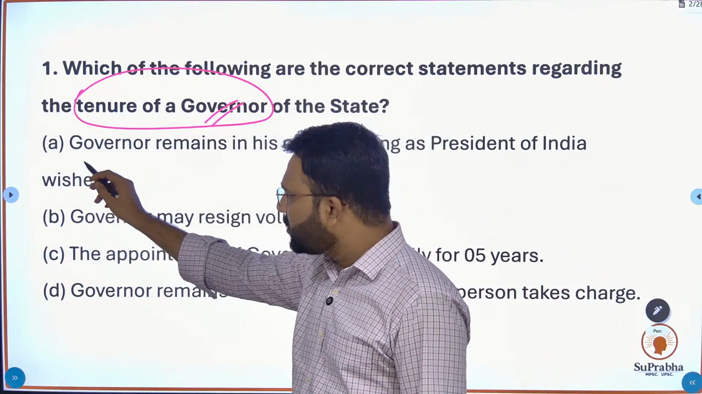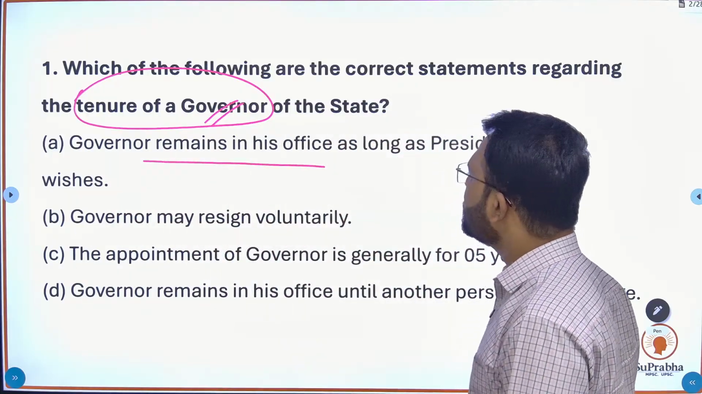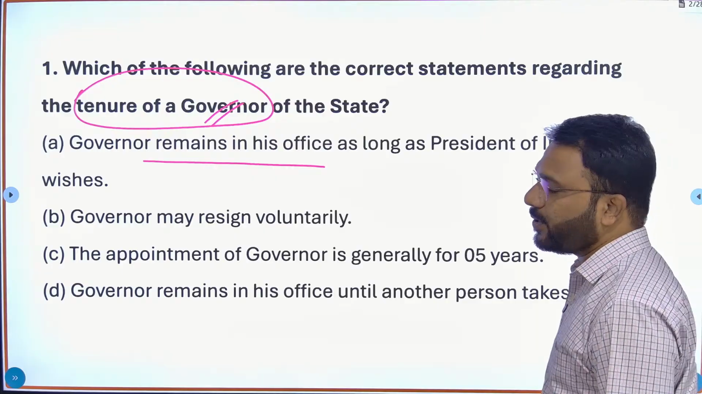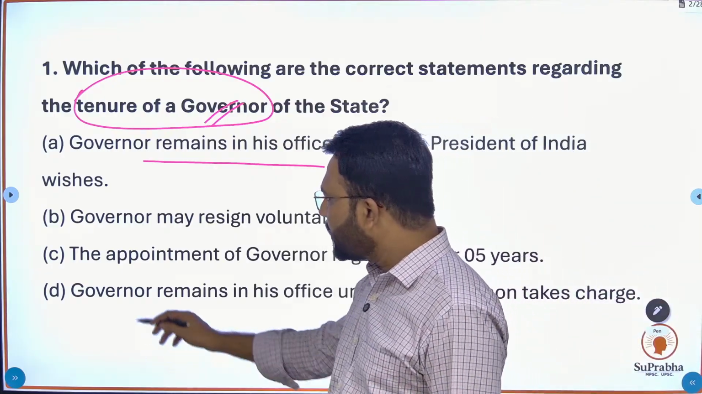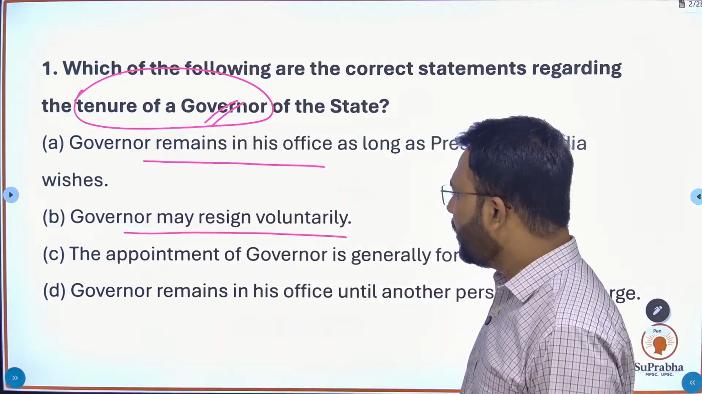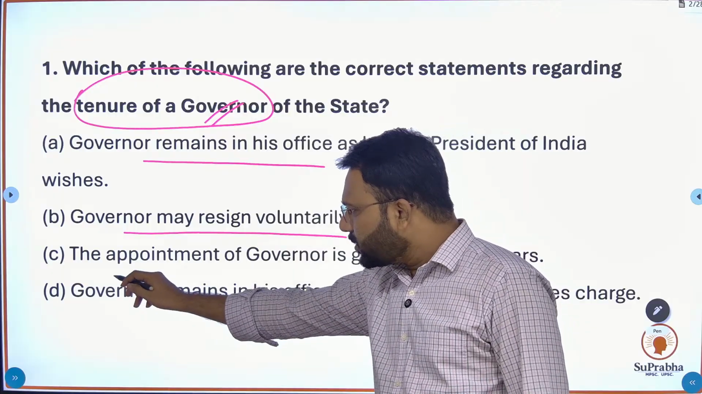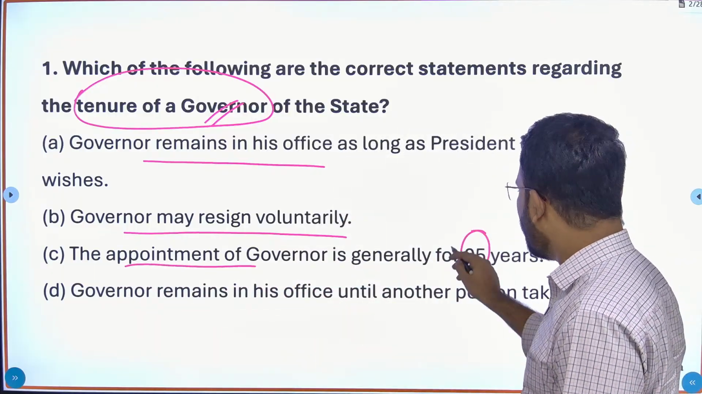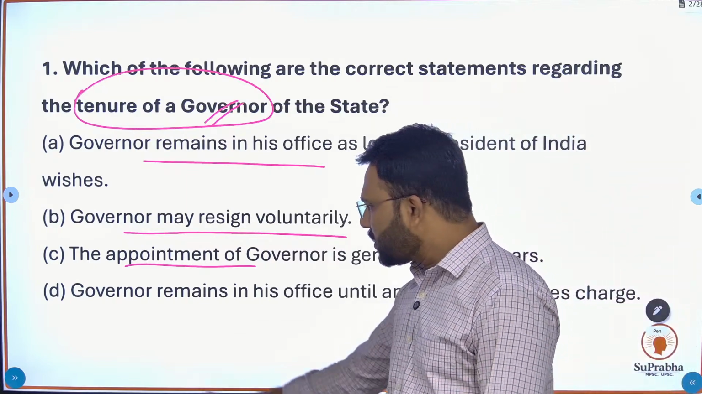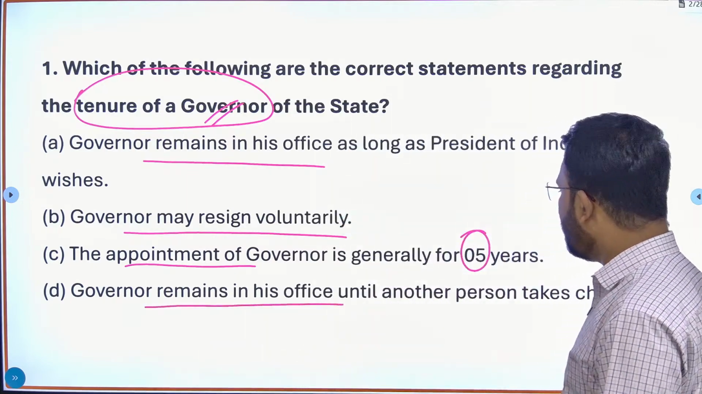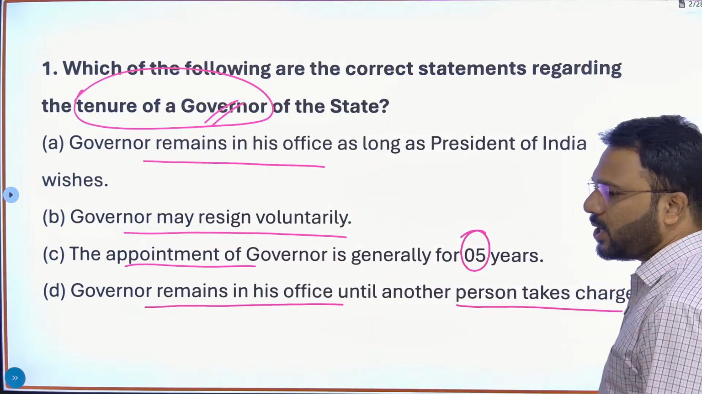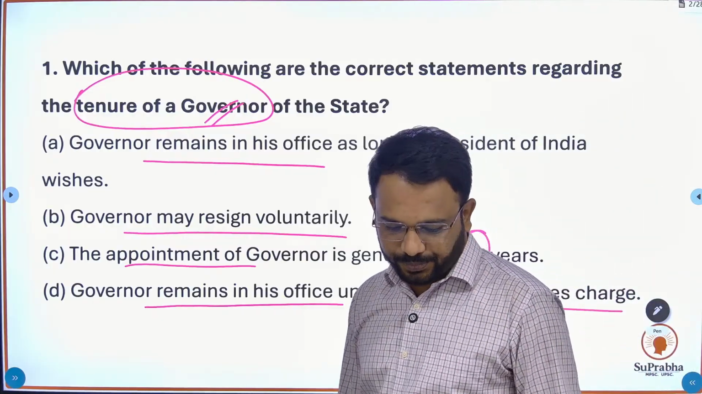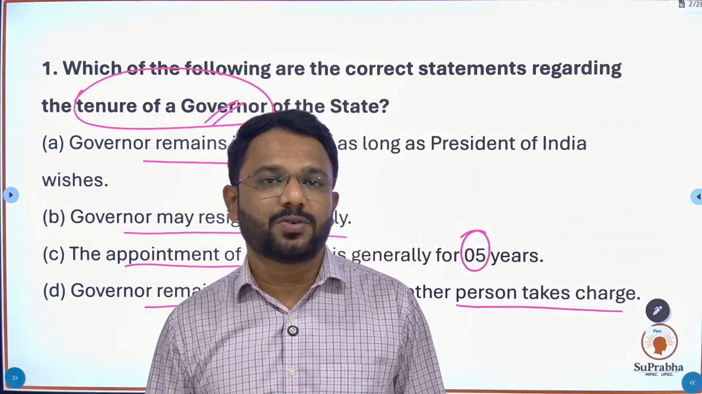The first option they have given you: governor remains in his office as long as the President of India wishes. Second says governor may resign voluntarily. Third statement says the appointment of governor is generally for 5 years. Fourth statement says the governor remains in the office until another person takes charge. So tell me what is the right answer of this question.